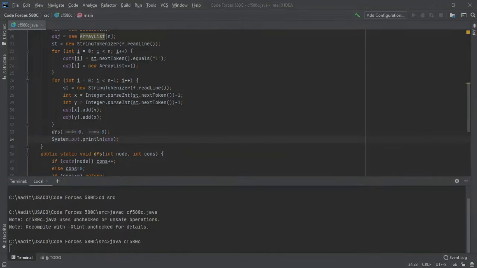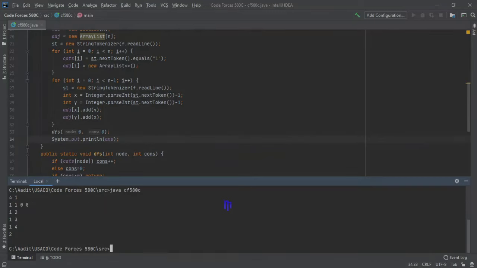I'll take the first test case, and it says 2. The correct answer is 2. I'll take the second test case. Again, the correct answer is 2. It outputted 2.